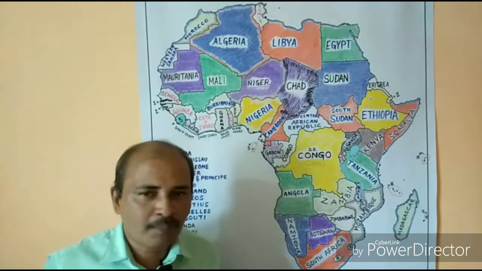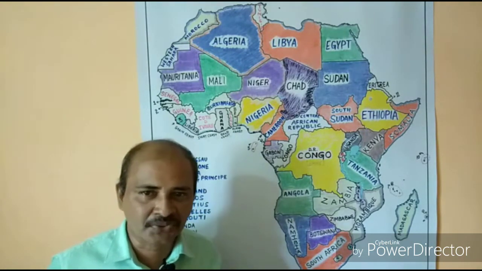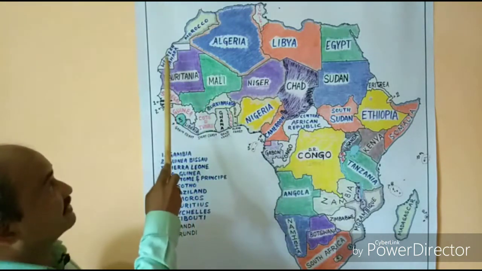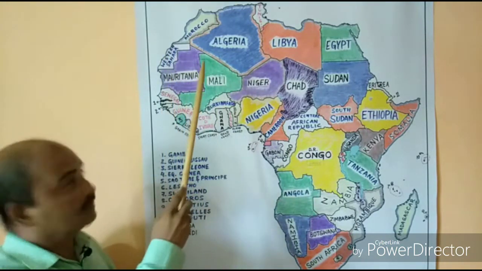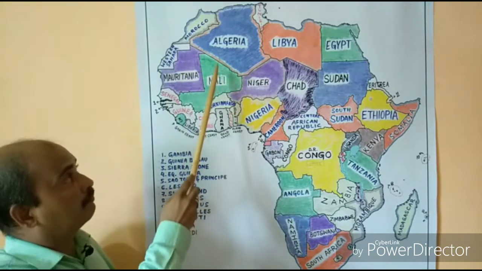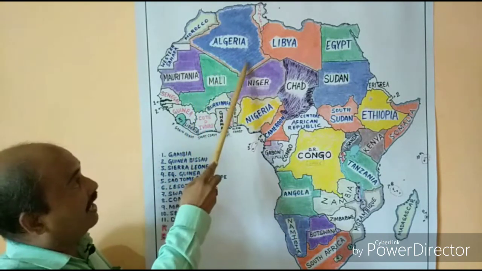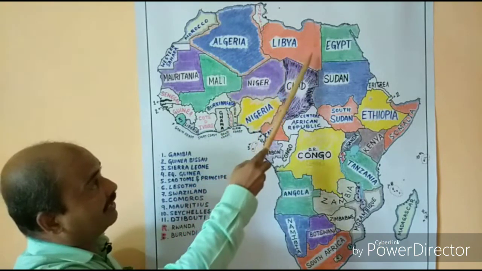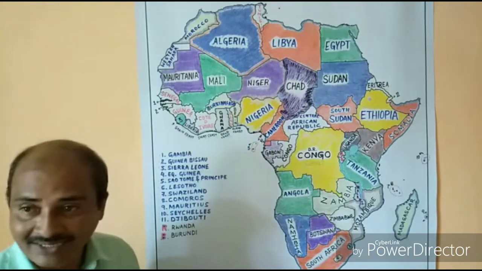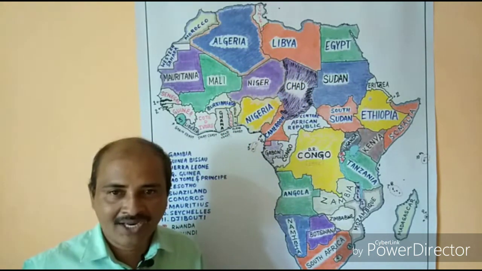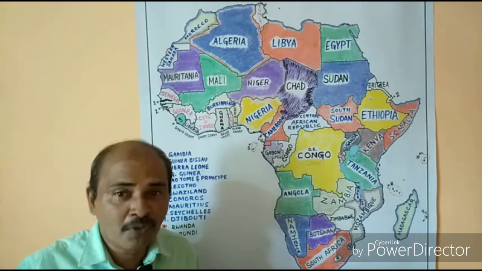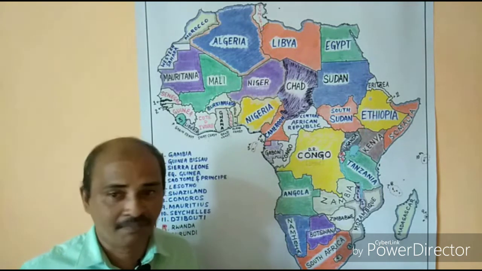Take the Tropic of Cancer passing through Western Sahara, Mauritania, Mali, okay, Algeria, Libya and Egypt. So this is the group of countries through which the Tropic of Cancer passes.